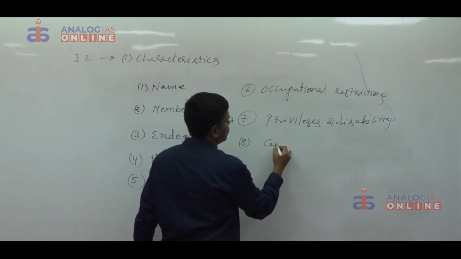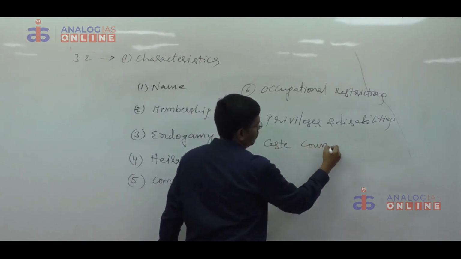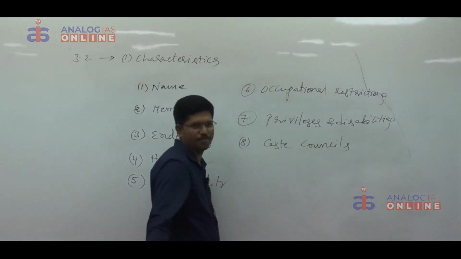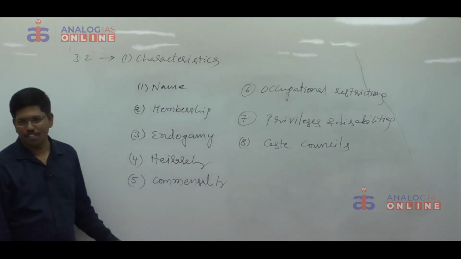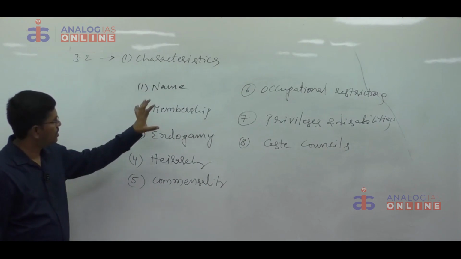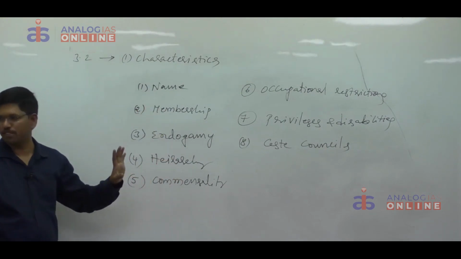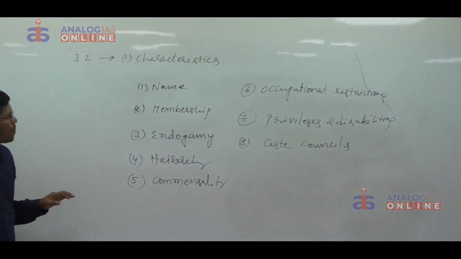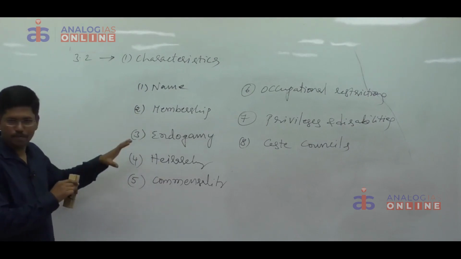Then caste councils. If a question is asked by chance, so far not even a single question was asked, on the characteristics of the caste system, if you write these 8 points, that is sufficient. Okay. Write about the characteristics in the form of subheadings.